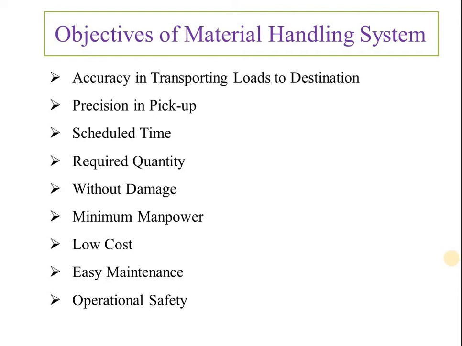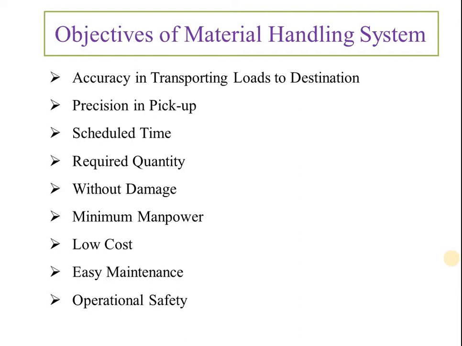Minimum manpower. Yes, when we are using the transportation system or material handling equipment, our prime thinking is that whatever manpower is required should be low and at low cost. So this is the next objective.